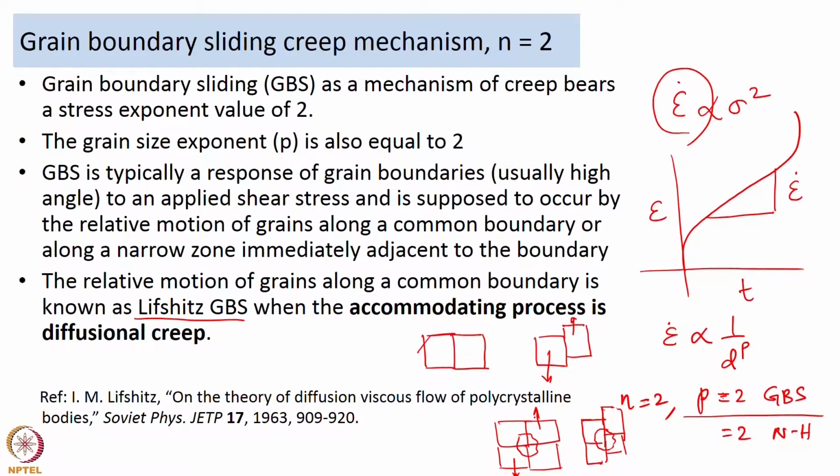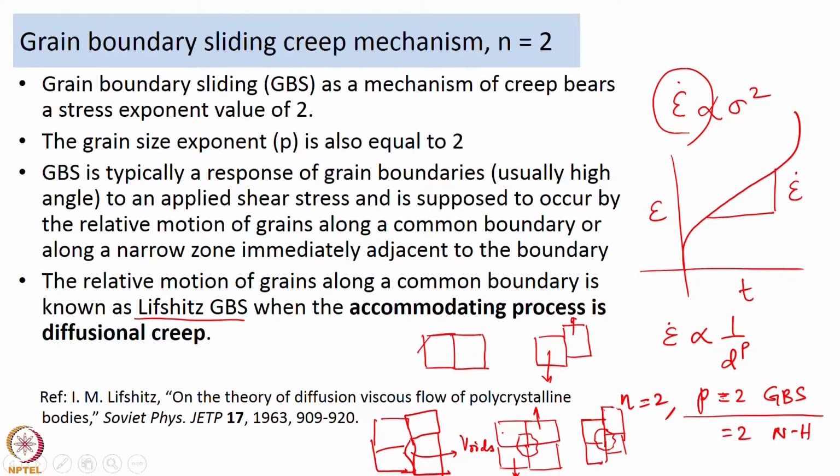And if there is no accommodating process, then you will tend to develop probably voids in that region. So, you may see voids like that during the sliding process. This is just a simple example of how the voids might form.